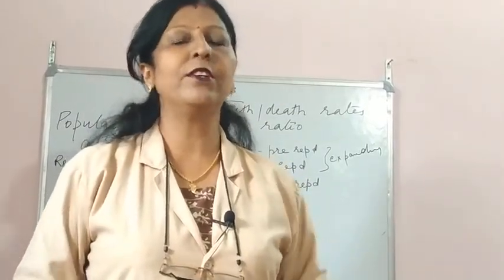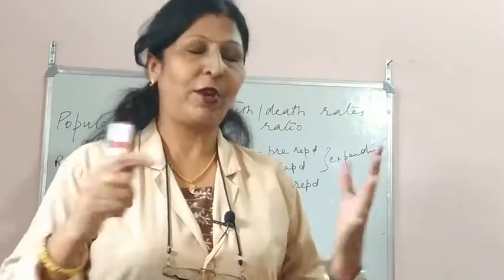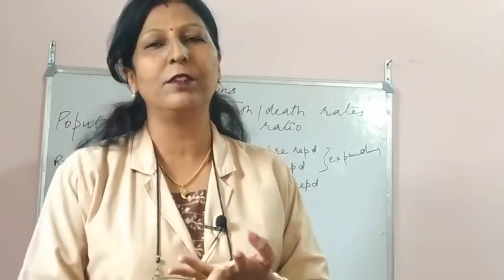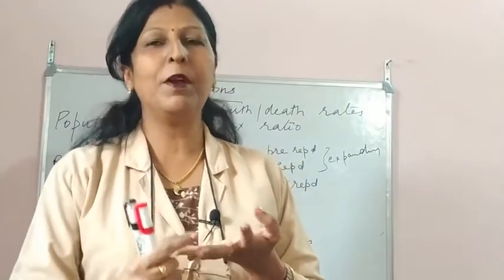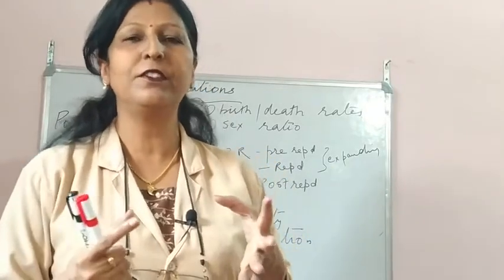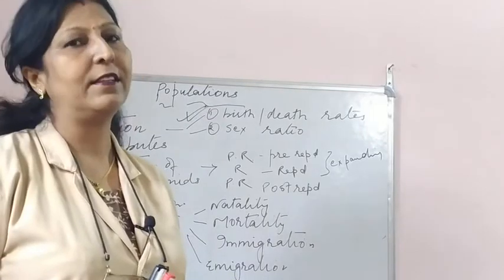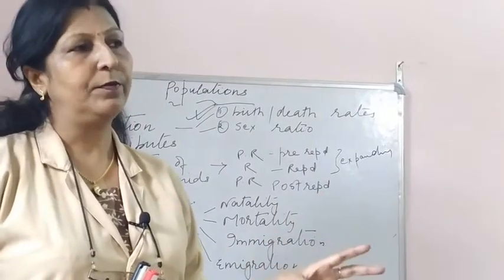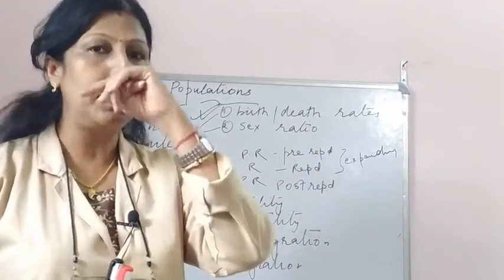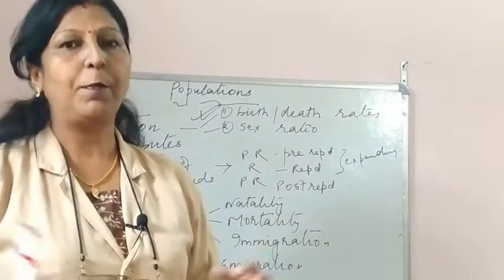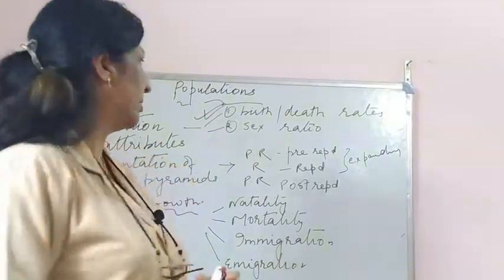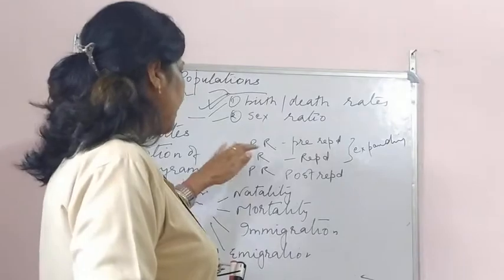If no marriages, no reproduction, no children. Giving birth to children adds to the increase in population. So the sex ratio also matters, and that is why both the boy child as well as the girl child are important in our population. Both have equal importance. So that is the sex ratio.